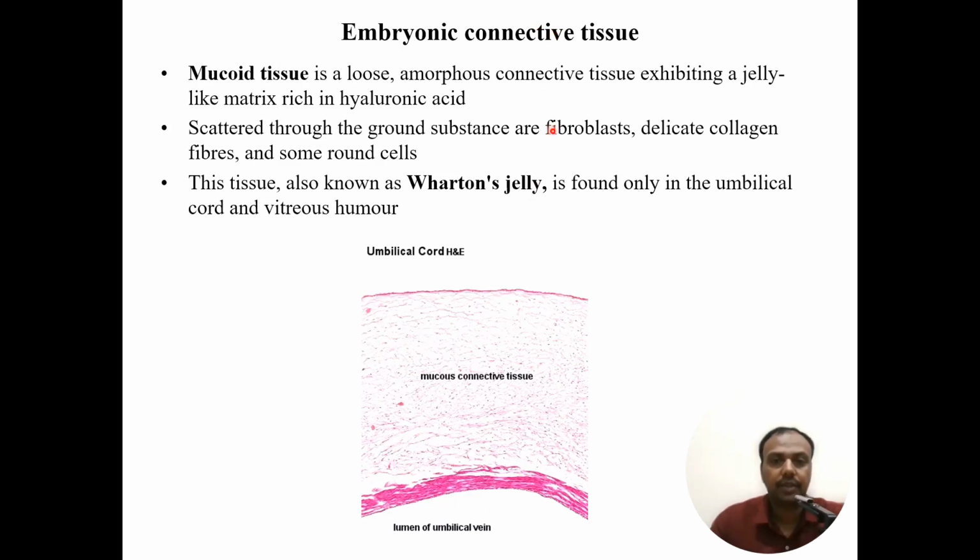The other type of embryonic connective tissue is called mucoid tissue, which is also called mucous connective tissue, in which there are cells of fibroblast type. They are located in amorphous connective tissue, exhibiting a jelly-like matrix. Here, hyaluronic acid is predominantly seen. Some round cells also can be seen in this. It is also known as Wharton's jelly, which is found in the umbilical cord, as in this diagram. The umbilical cord connects a fetus to the mother. Also seen in the vitreous humor of the eye.